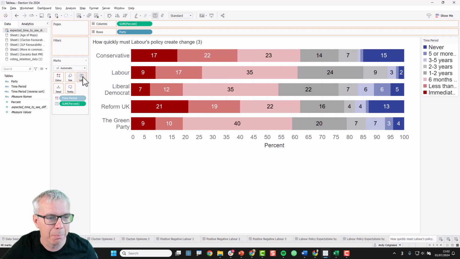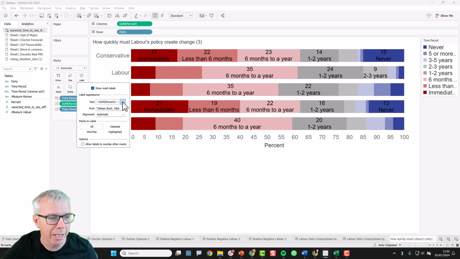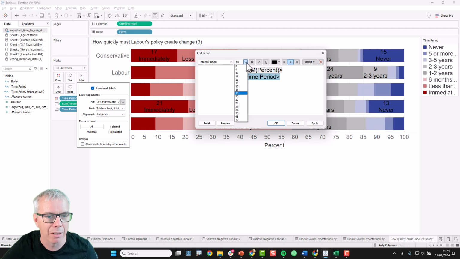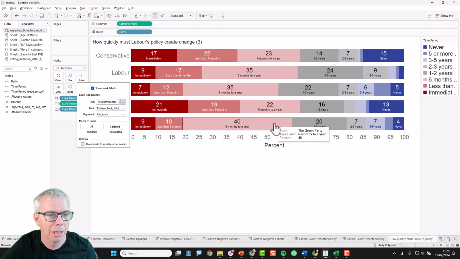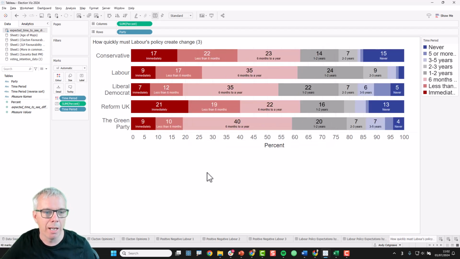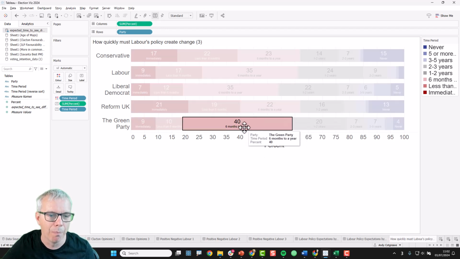So we could put the time period on here, make this kind of small. And then you end up with something like this, where now it's a really complicated legend. And here, at least, I've got the time period in the mark itself.